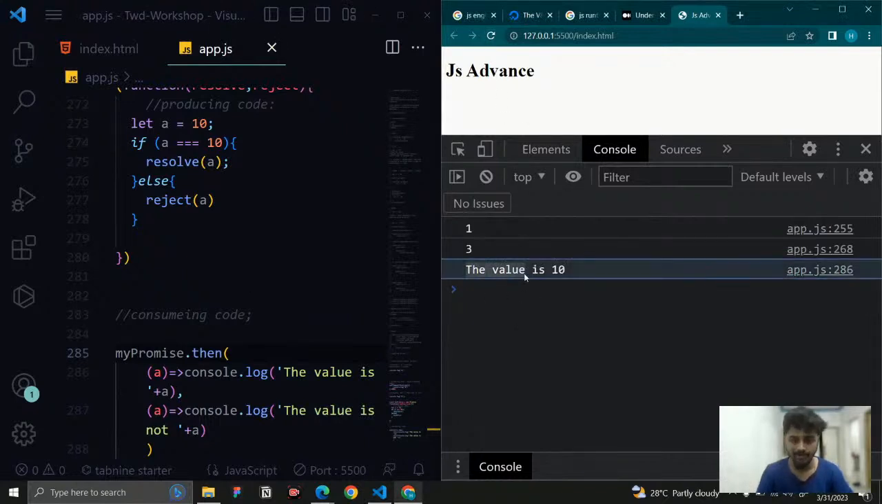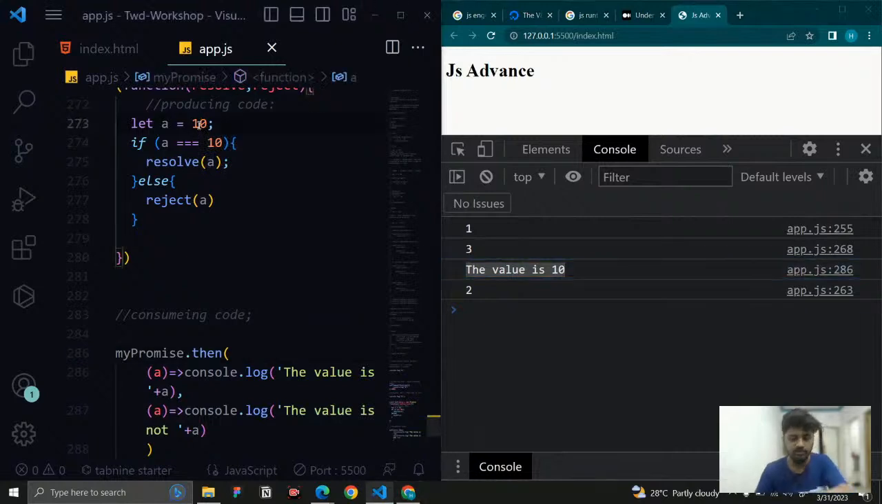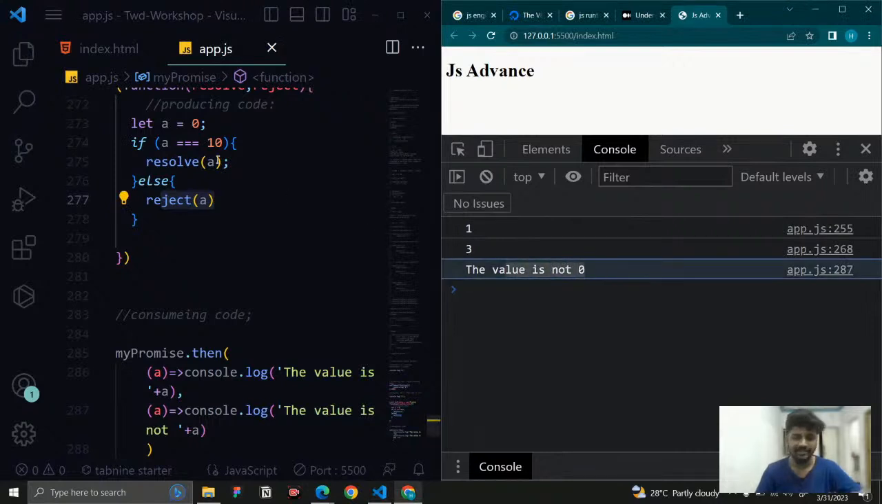You can see right now what we are getting. The value is 10. And here, if I change the value to 0, you can see the reject will run. The value is not 0. So the logic is wrong. So the value is not, I can write like 10.